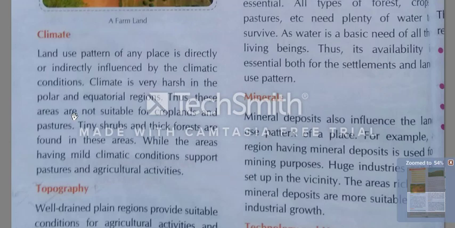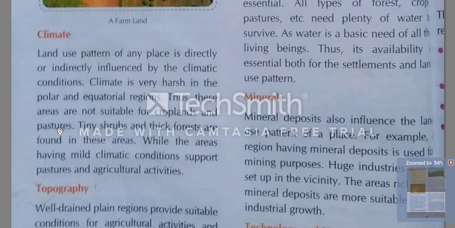Thus, these areas are not suitable for croplands and pastures. Because of these problems, croplands and pasture are not possible there.